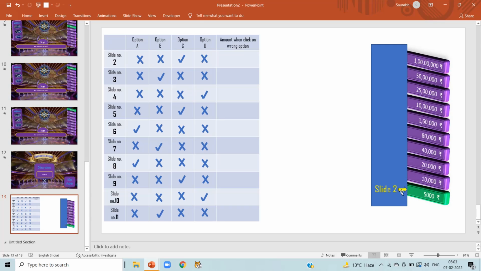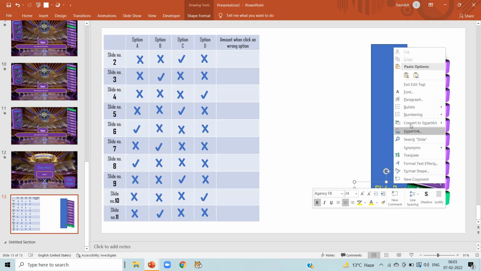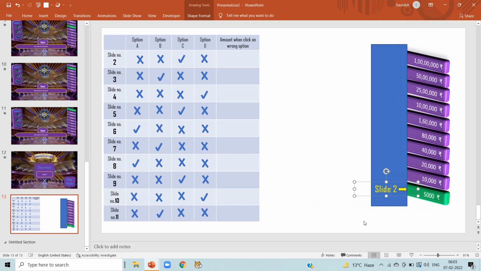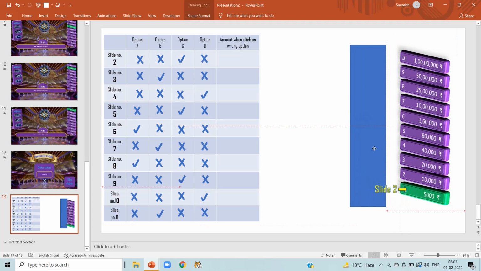On slide number 2, there's a question. When we click on correct option, we get the prize money of 5,000 rupees. And when we click on wrong option, we get nothing because this is our first question. I am hiding question number. You can see this is our first question.